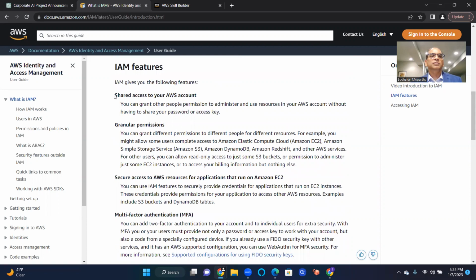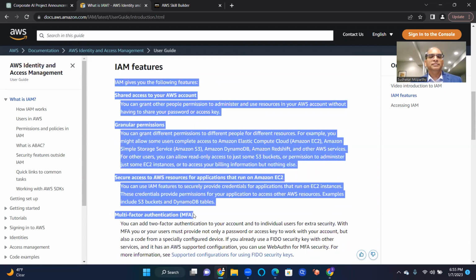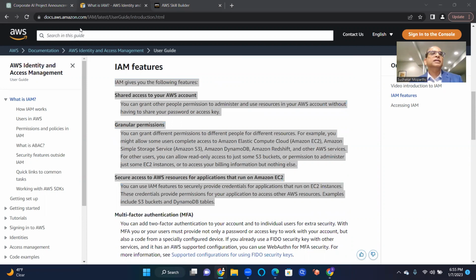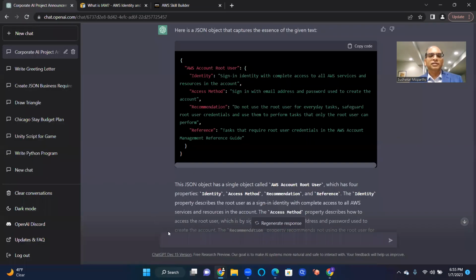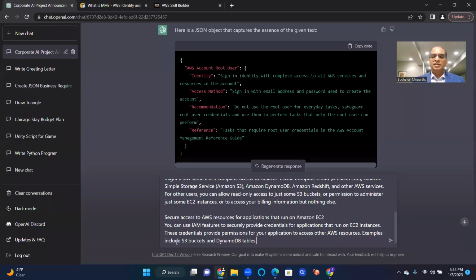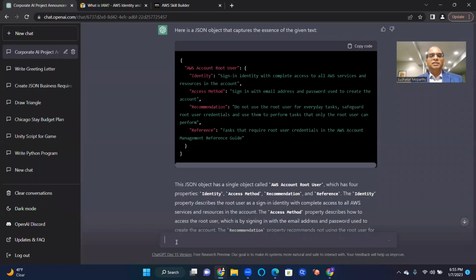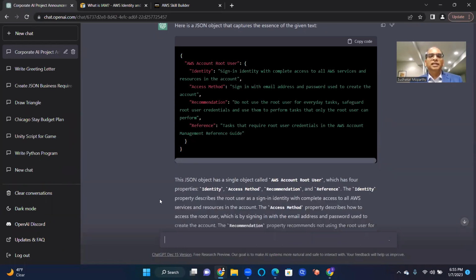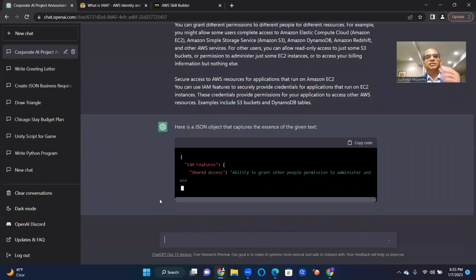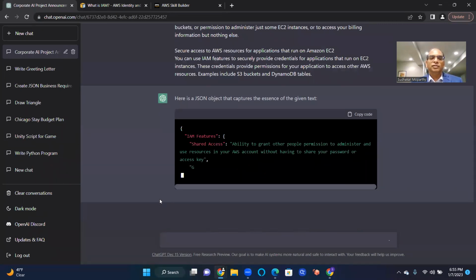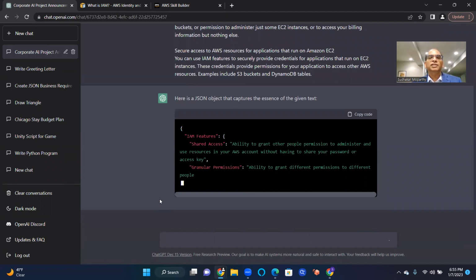What I'm going to do is copy all this. I don't want to read that. I want to check ChatGPT's smartness. I paste. Oops, I didn't say anything. Okay, it understood. Here is a JSON, because it understood I want to build JSONs.